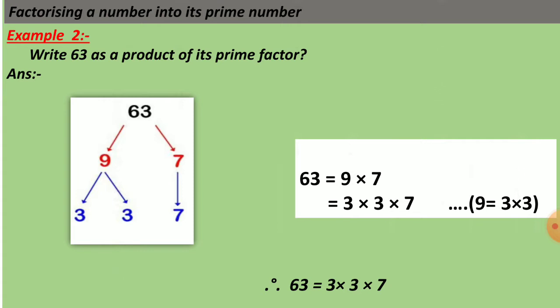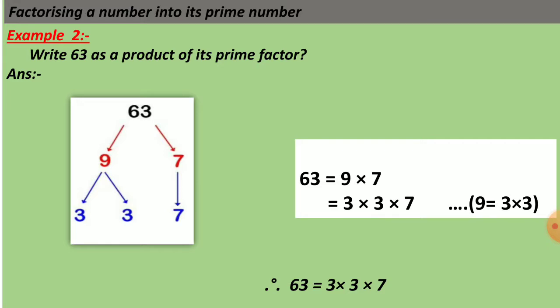Now we will see the second example. Write 63 as a product of its prime factors. Now this is a factor tree. When you factorize the number 63, you get the factors as 9 and 7. 9 sevens are 63. Again in the second step you will factorize 9, that is 3 threes are 9. 7 is a prime number, so it gets divided by the number itself.